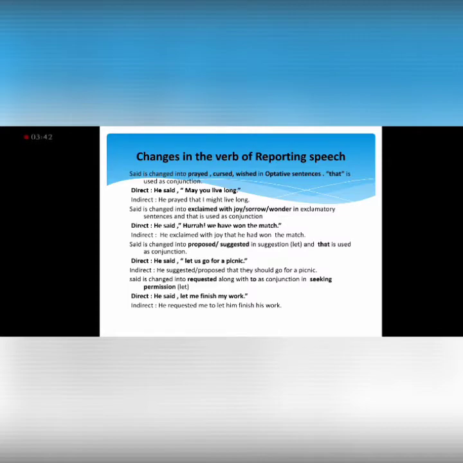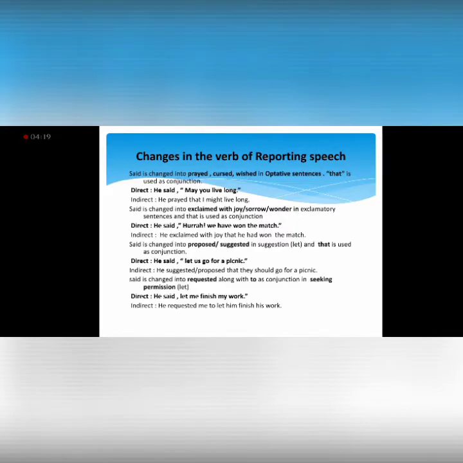Then in exclamatory sentences we have some other changes. Exclamatory sentences are those in which we express our feelings of sorrow, happiness, or joy. So these are the expressions of feelings. Said is changed into exclaimed with joy if the sentence is of happy feeling. It is changed into exclaimed with sorrow if the sentence shows a sorrowful feeling. Then it is changed into exclaimed with wonder if it shows appreciation or wonder.